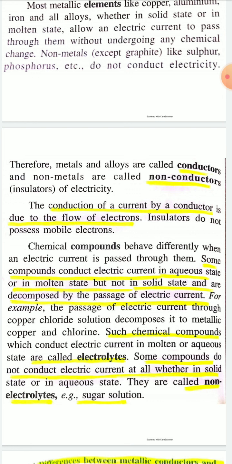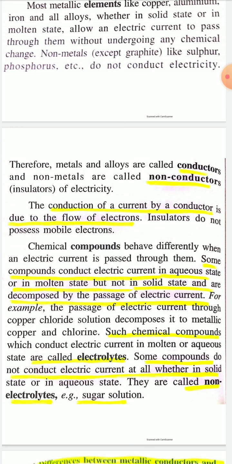So electrolytes are those chemical compounds that can conduct electric current in aqueous or molten state, but not in solid state, and are decomposed by the passage of electric current.